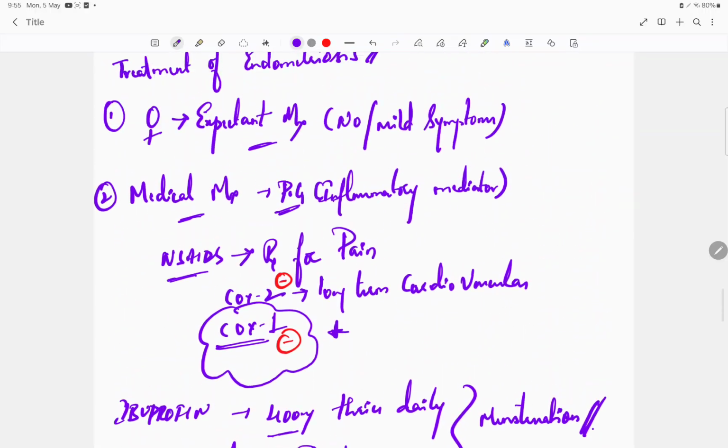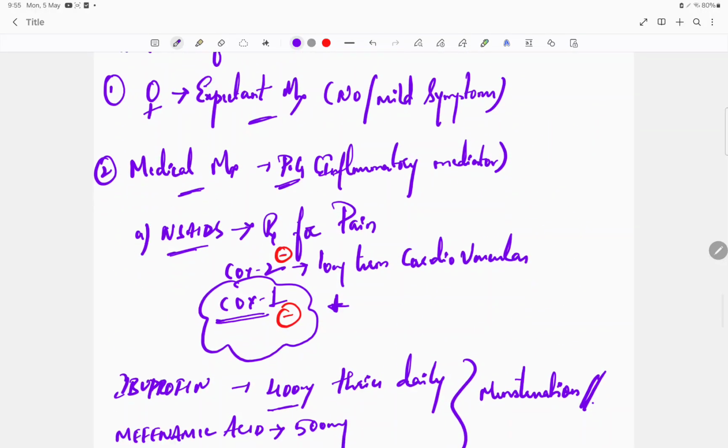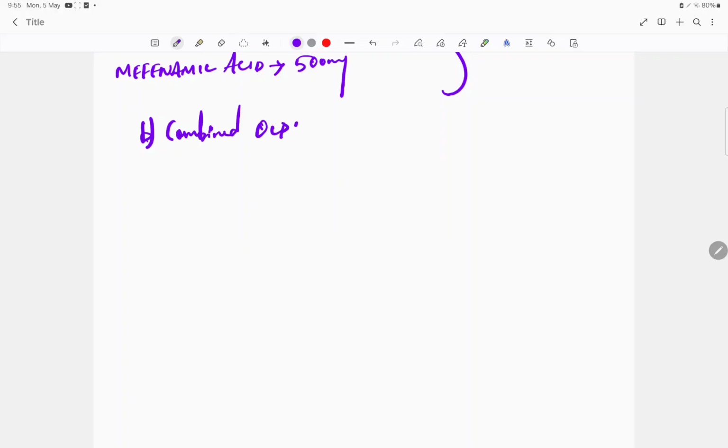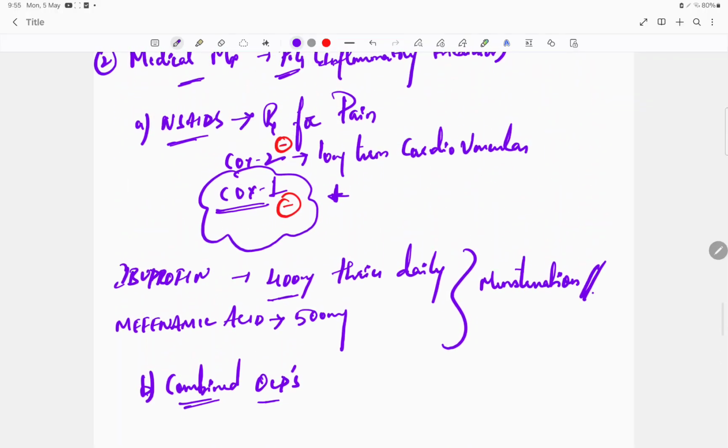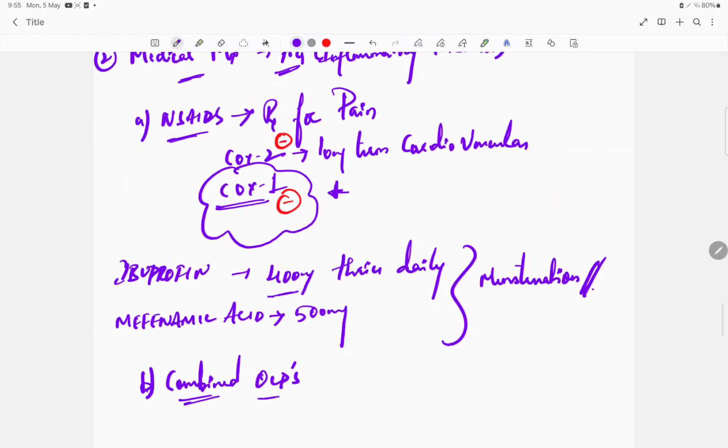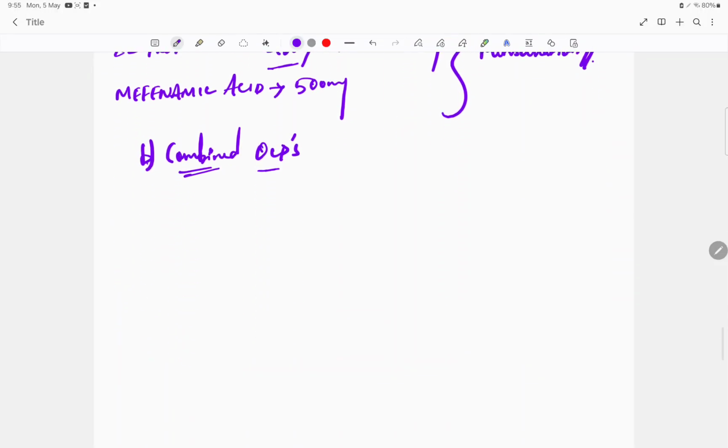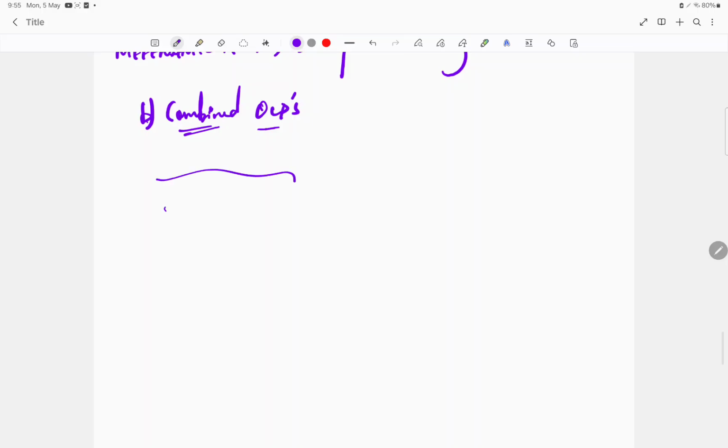In the medical management, first thing, that is NSAIDs. Second thing, of course, combined oral contraceptive pills. So guys, I'll tell you the concept. Just remember, here the pain is there, you are treating the pain. Okay, oral contraceptive pills, for example, you think this is the uterus. Okay, this is the uterus, and this is the endometriotic lesion which is present here.